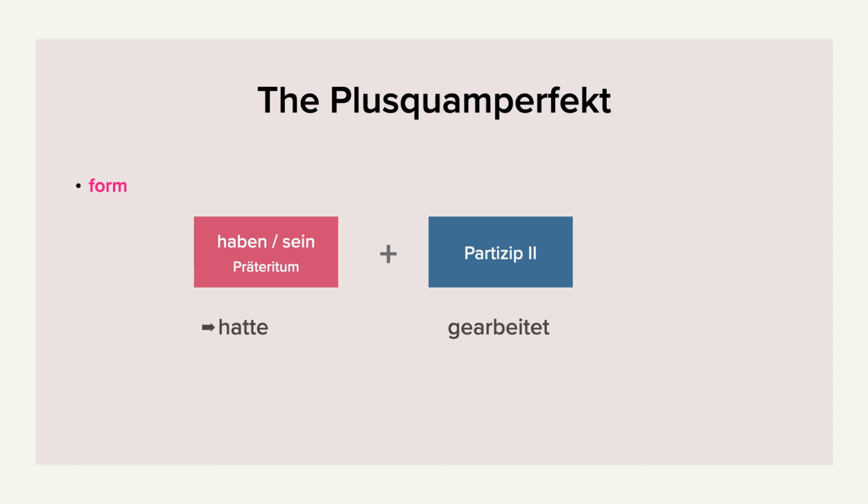Here are the examples from the sentences we looked at earlier. Hatte gearbeitet, so that's haben in the third person or first person in the Präteritum, and then the Partizip 2, gearbeitet. Hatte telefoniert, again haben, and then I also used an example with the auxiliary sein, war eingeschlafen.